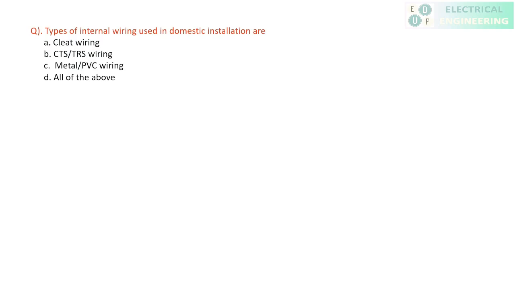Okay, now the next question. Our next question is the types of internal wiring in domestic installation. It means in our home what kind of wire we are using. Now move to the options. First one is cleat wiring. Yes, it was used previously. CTS and TRS come under batten wiring, so it is also used previously. PVC wiring, nowadays also it is used in home, shop, anywhere. So the answer is all of the above.